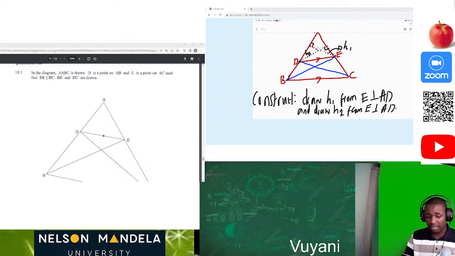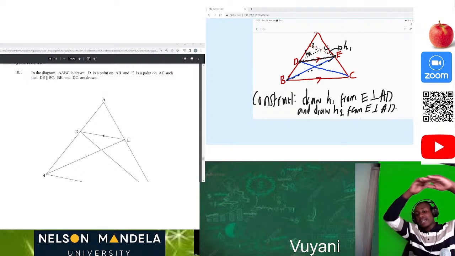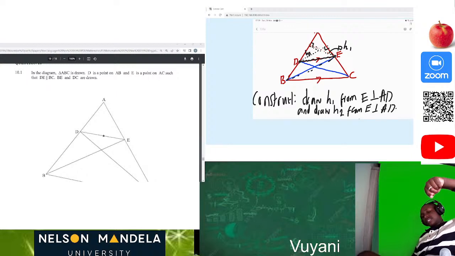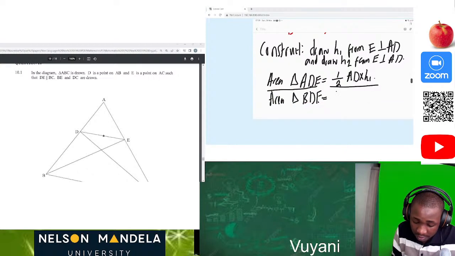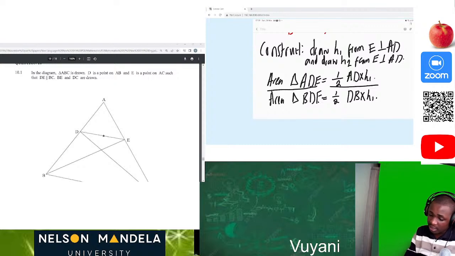So this is the triangle BDE, and we can see that this is the perpendicular height. Again, they have the same height, even if the base is BD, they still have that perpendicular height, height 1. So this is going to be equal to 1 over 2 BD, or you can say DB, times height 1, because that's what we want. And this is now equal to AD over DB, because this and this will cancel, and 1 over 2 and 1 over 2 will cancel.